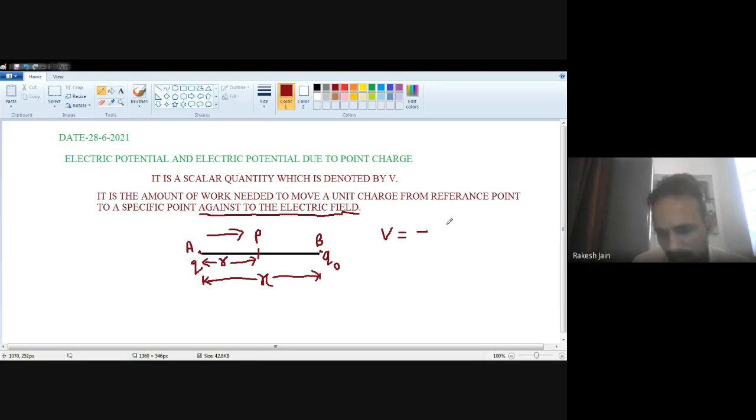Electric field is denoted by E, which is a vector quantity. I want to move the charge from one particular position to another position. So what is the work done in between those two positions? That is the actual work.